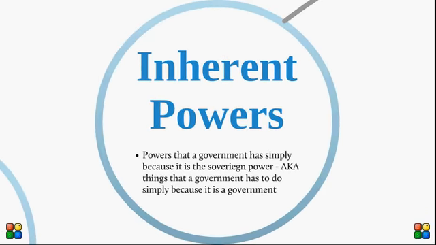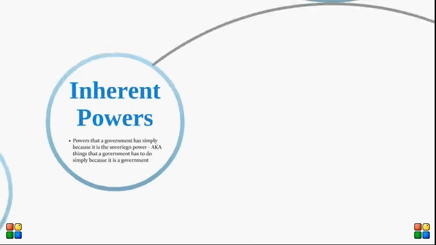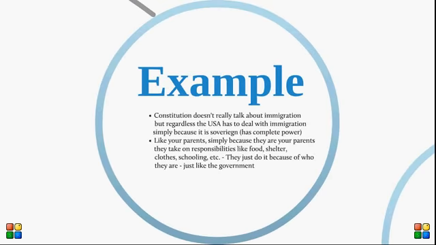Inherent powers. Inherent powers are powers that a government has simply because it is a sovereign power. One of the inherent powers that the national government has is the power to regulate immigration. The national government has this power because it has complete power. The national government has to decide how to allow immigrants into the country, jobs for these immigrants, what to do about illegal immigrants, etc. Inherent powers can be viewed like your parents' responsibilities. They have to provide food, shelter, clothing, etc. just because they are your parents.